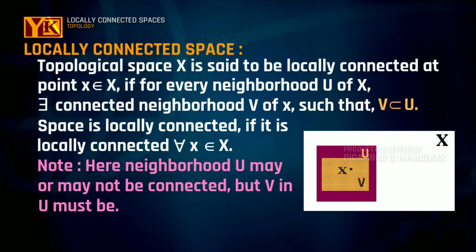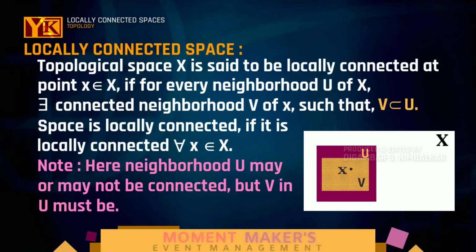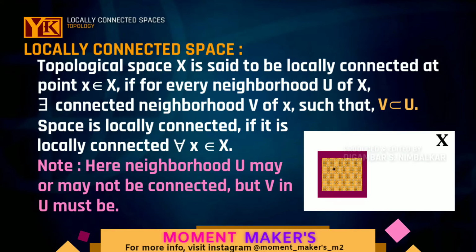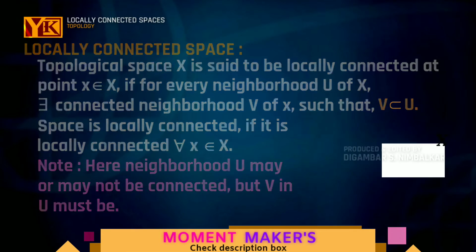Note here that U is any neighborhood of x. It may or may not be connected, but there should exist another neighborhood V of x such that the neighborhood V is connected and it is contained in U. Then we can say the space is locally connected.